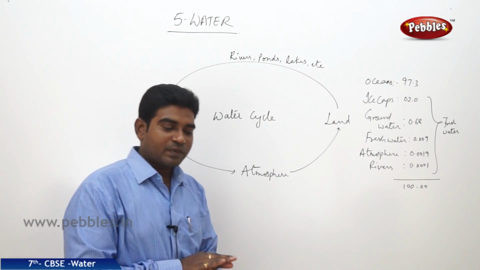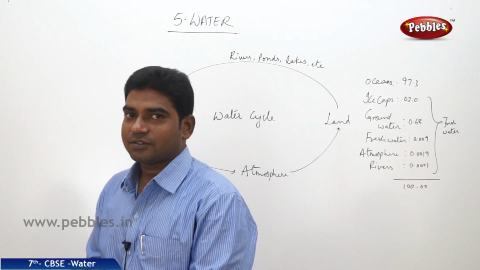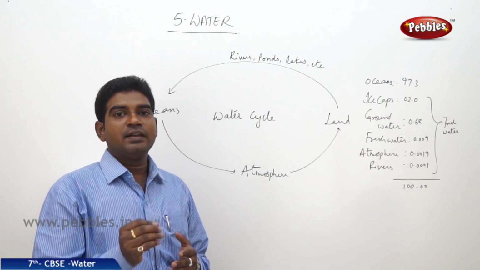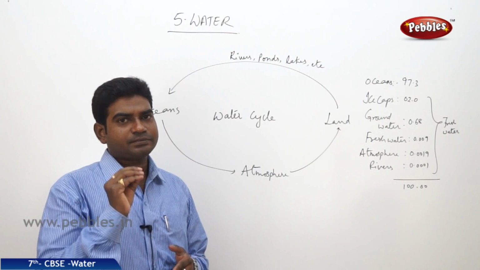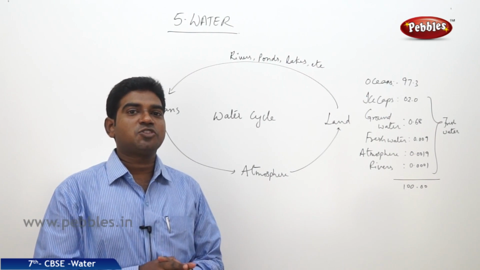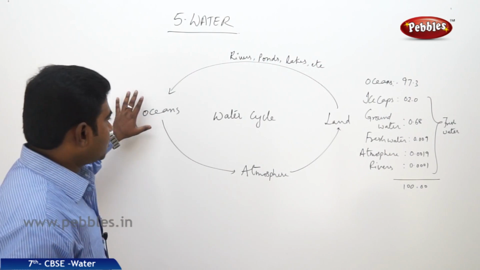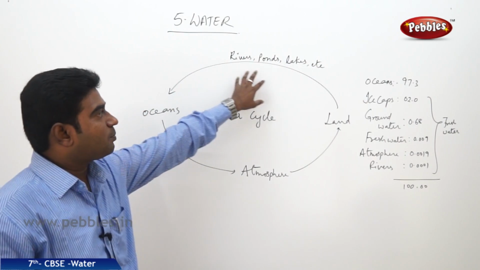As we all know, water doesn't travel from the ocean to some other place. The last point where the water reaches is a sea, and all the seas join one or the other oceans, except one or two exceptional cases. Now coming to the oceans, how does the water reach the rivers or ponds or lakes?